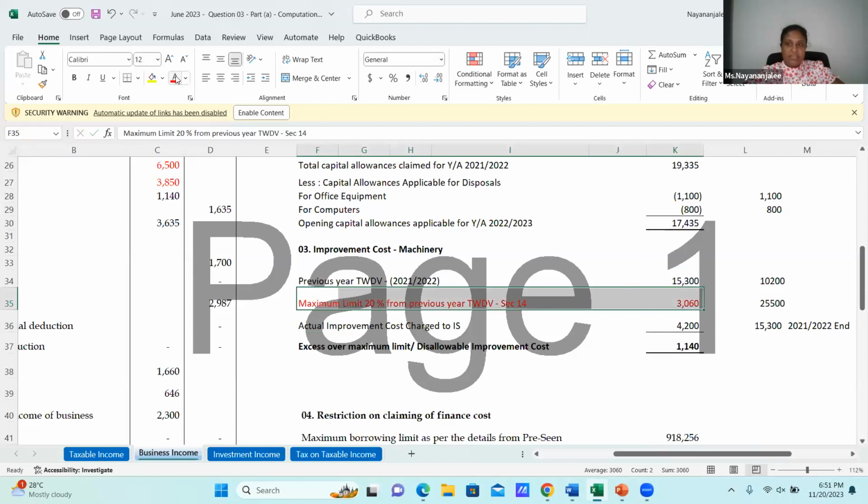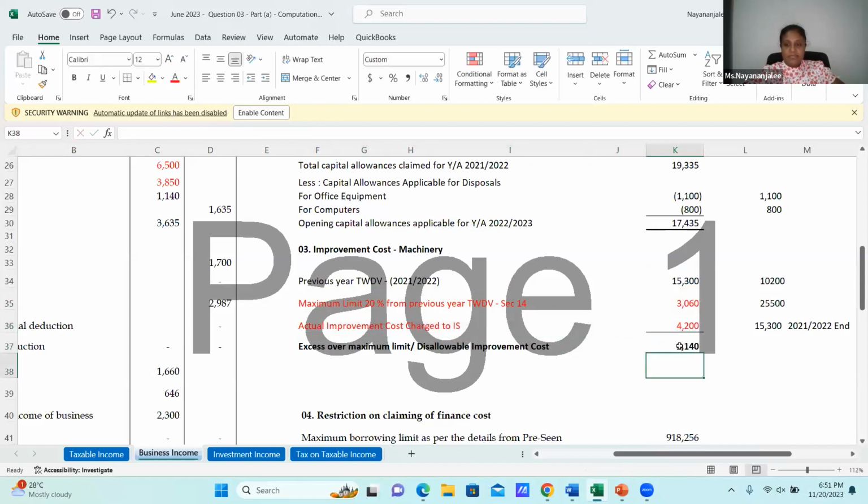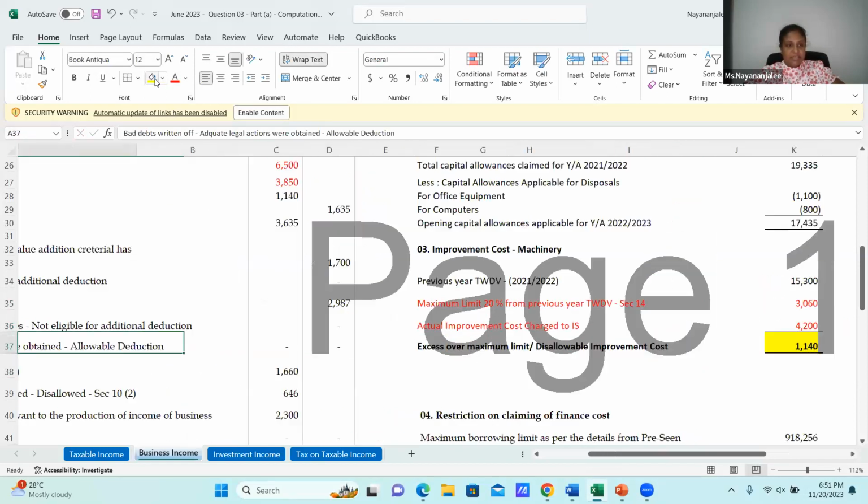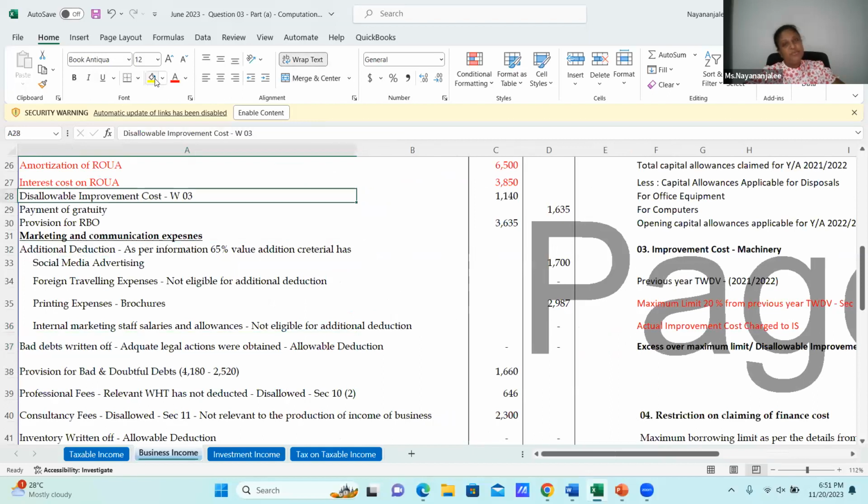It's only 3,060,000. What is the amount we have charged to the income statement? Then it's 4.2 million. What is the amount to be disallowed? The gap between 4.2 million and the 3,060,000. Then the excess over maximum limit, or rather, what is this? Disallowable improvement cost. This is 1,140,000. This should be disallowed. And let me come to this here, which is disallowable improvement cost supported by the working 3. Then this is that.